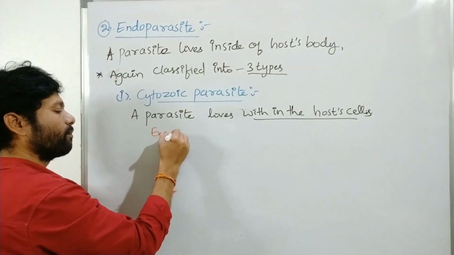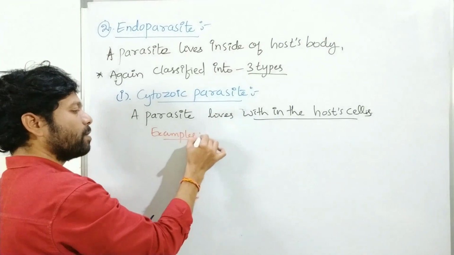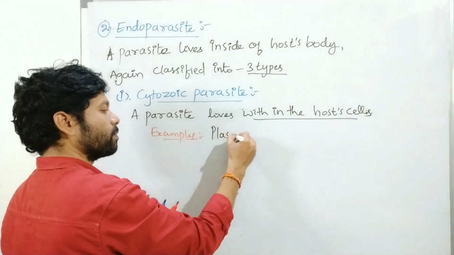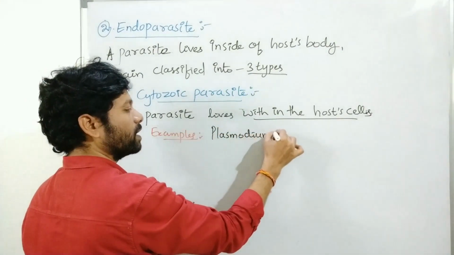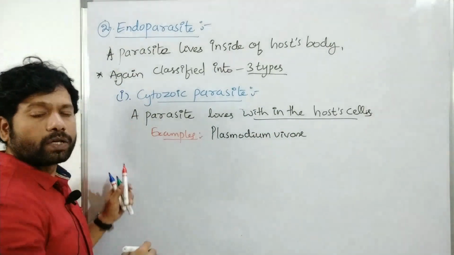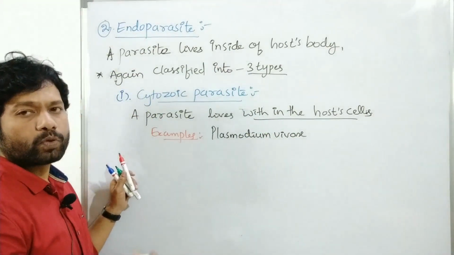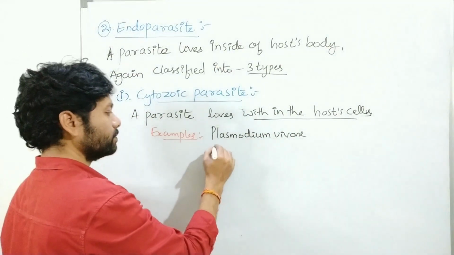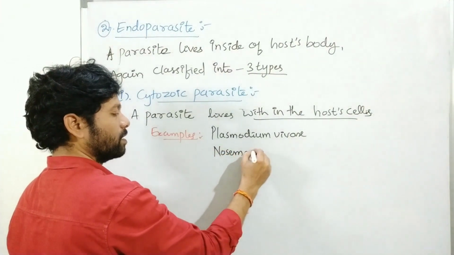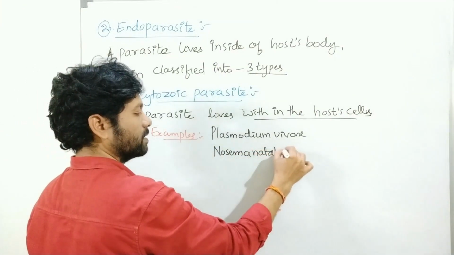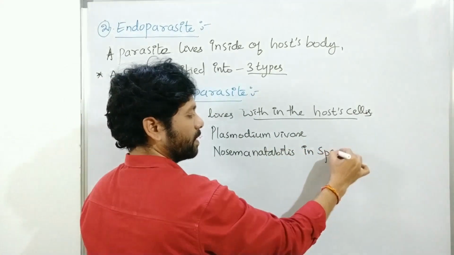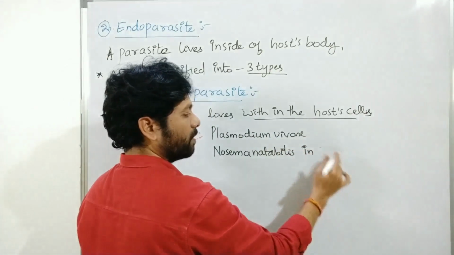Examples are Plasmodium vivax, and next Nosema notabilis, and Spirospora polymorpha.